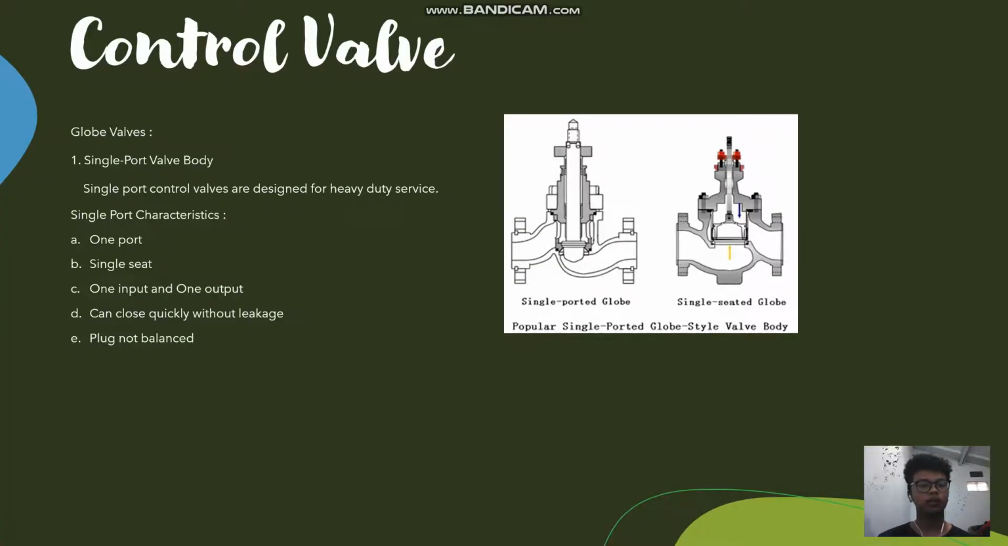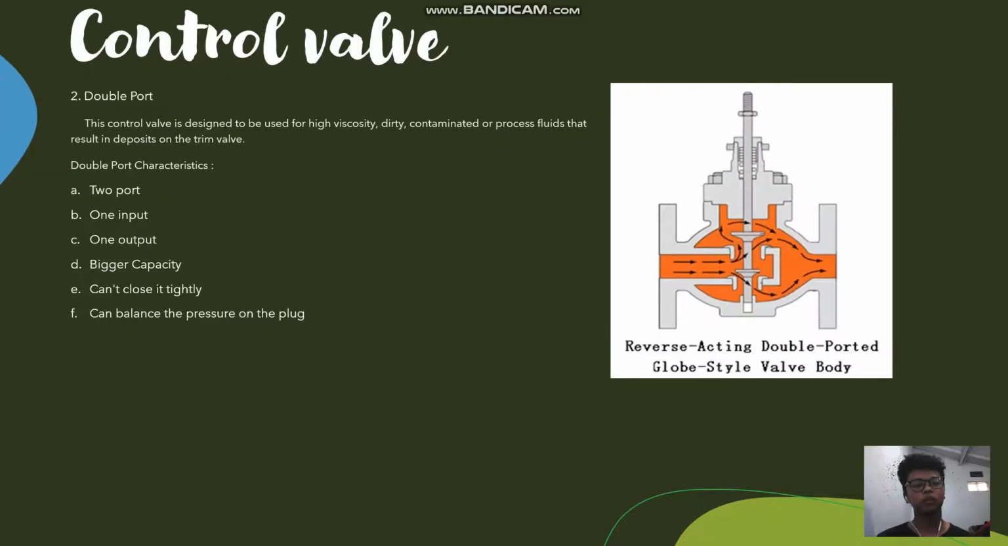Globe valves. 1. Single port valve body. Single port control valves are designed for heavy duty service. Single port characteristic: one port, single seat, one input and one output, can close quickly without latch, and plug not balanced. 2. Double port. This control valve is designed to be used for high viscosity, dirty, contaminated, or processed fluids that result in deposits on the trim valve.